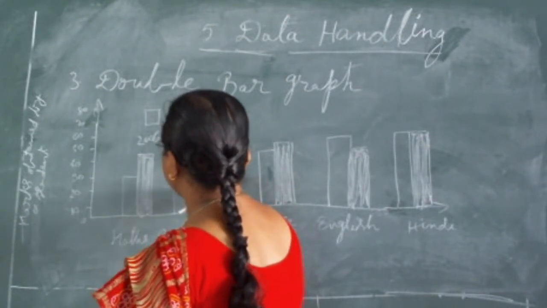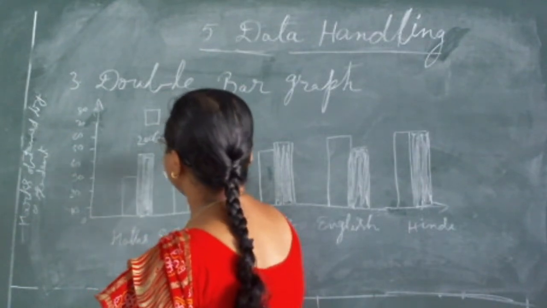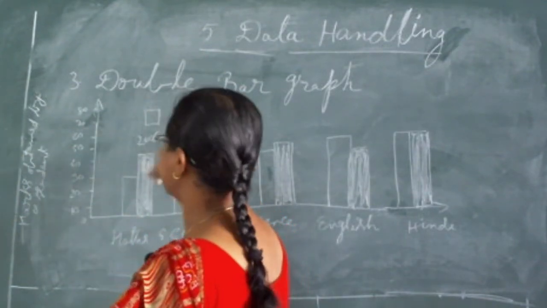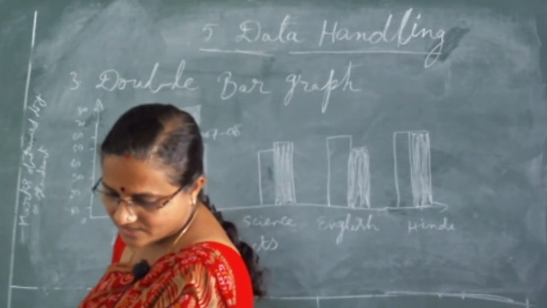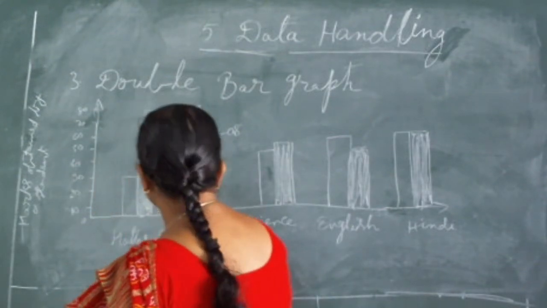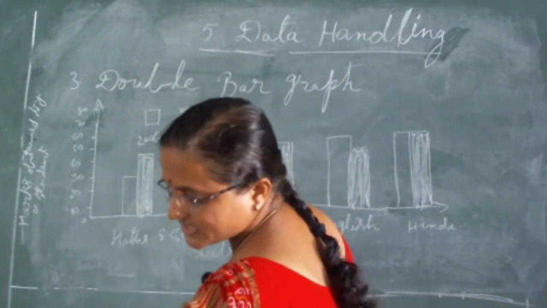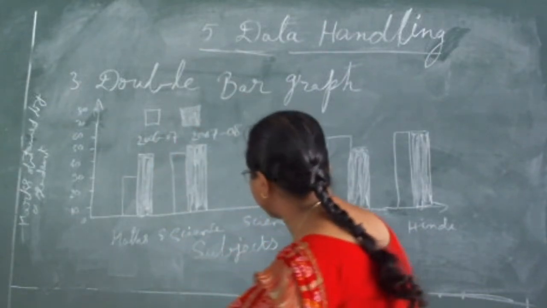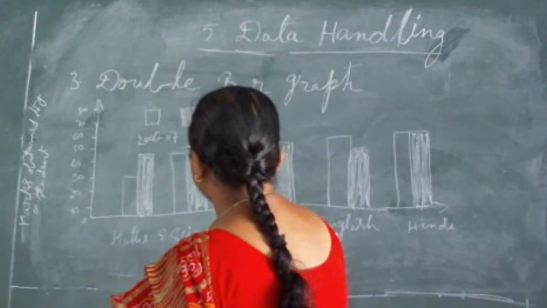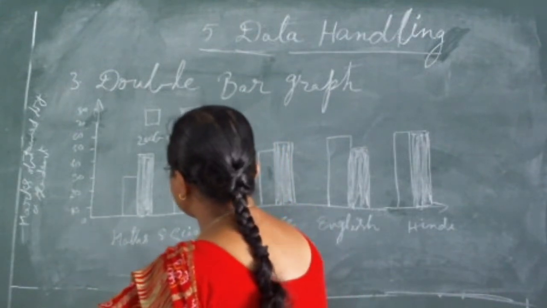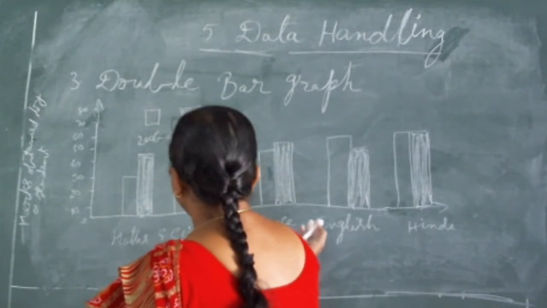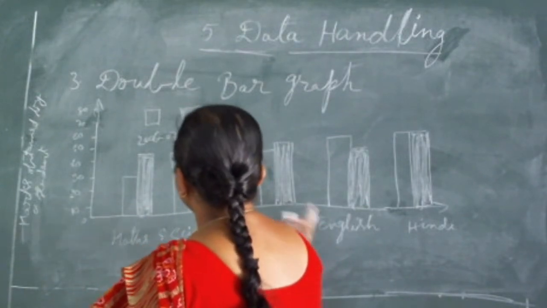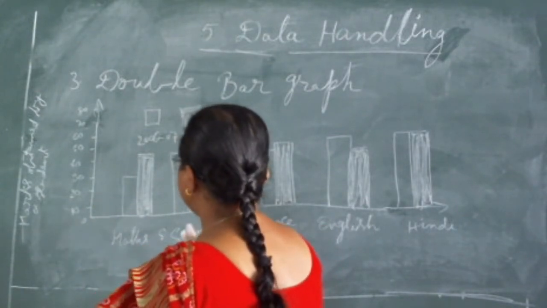The blank portion represents the marks of the student in 2006 and 2007. Understand? So what is the information given by the double bar graph? Here are some questions. First question is, what is the information given by the double bar graph? So this double bar graph is showing us the marks obtained by one student in different subjects in simultaneous years.